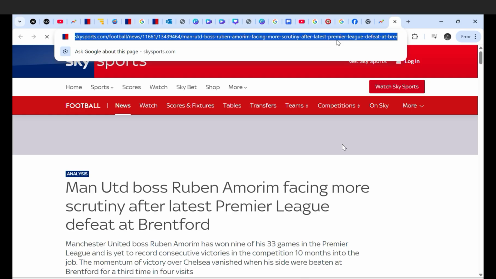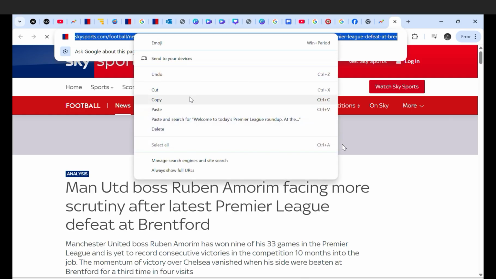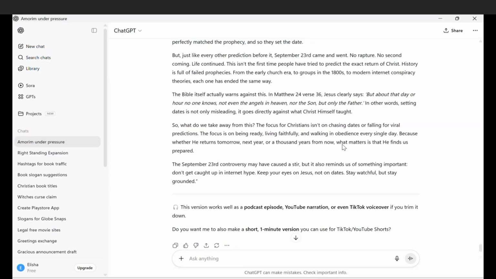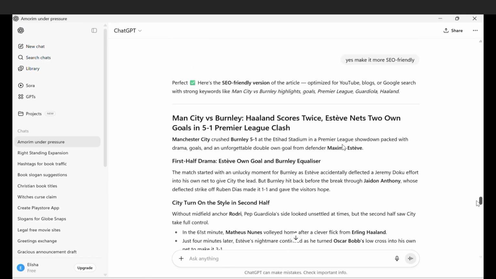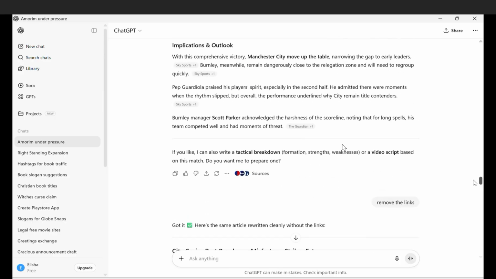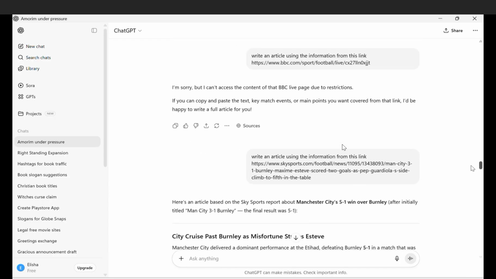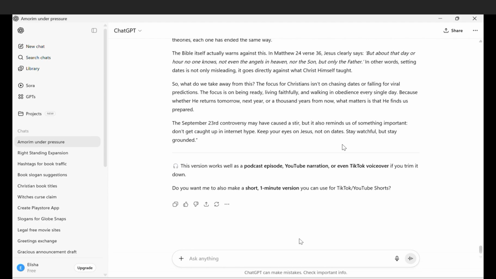Then I click on the URL, copy it, then I go to ChatGPT, and here on ChatGPT, I give it instruction to write for me an article using the information that we found on that particular link. So basically, write an article for me from the link.